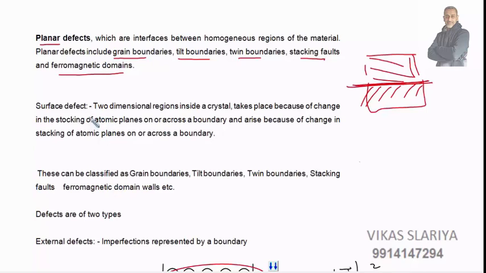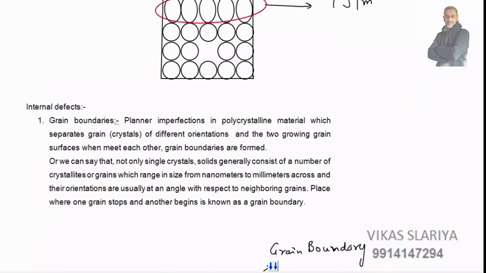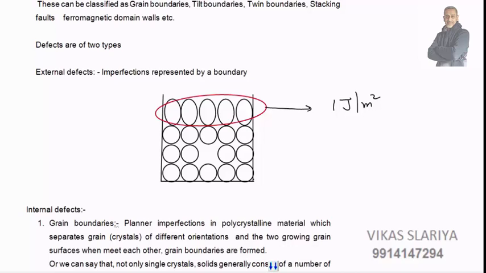Fine. Then we have surface defects. These are two-dimensional regions inside a crystal that arise because of a change in stacking of atomic planes on or across a boundary. This is a surface defect. These can be further classified into various types, like grain boundary, tilt boundaries, twin boundaries, stacking faults, ferromagnetic domain walls. Okay, so we now discuss in detail external defects.